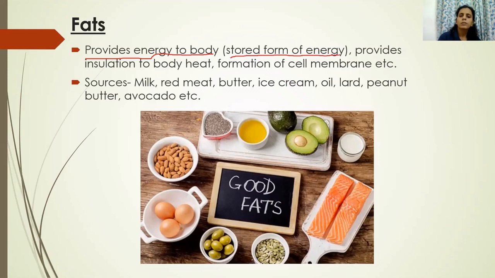What happens is, whenever a person is on fasting, our body consumes this fat which is stored in our adipose tissues.